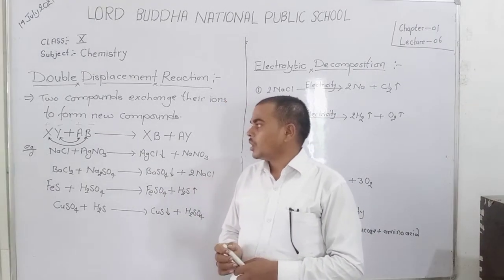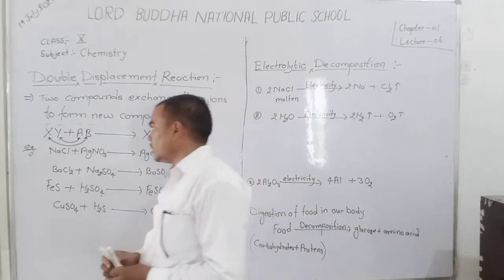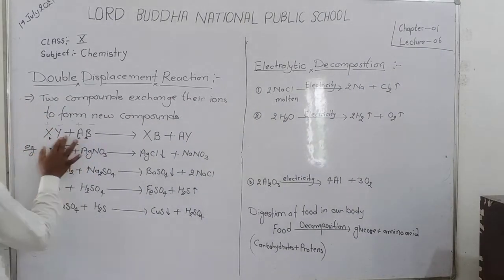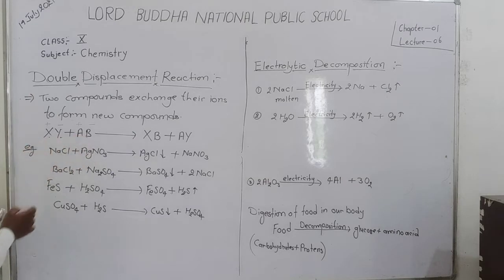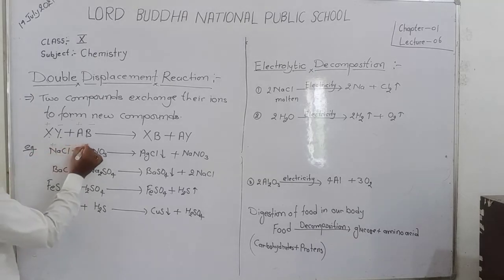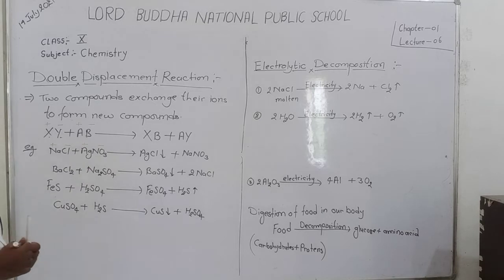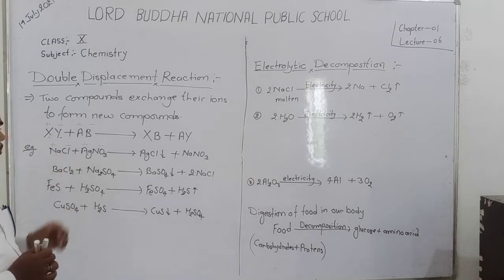Okay, student. Now discuss an example. For example, here NaCl, Na positive charge, Cl negative charge, AgNO3, Ag positive charge, NO3 negative charge. I think you understand which ions exchange between both compounds.